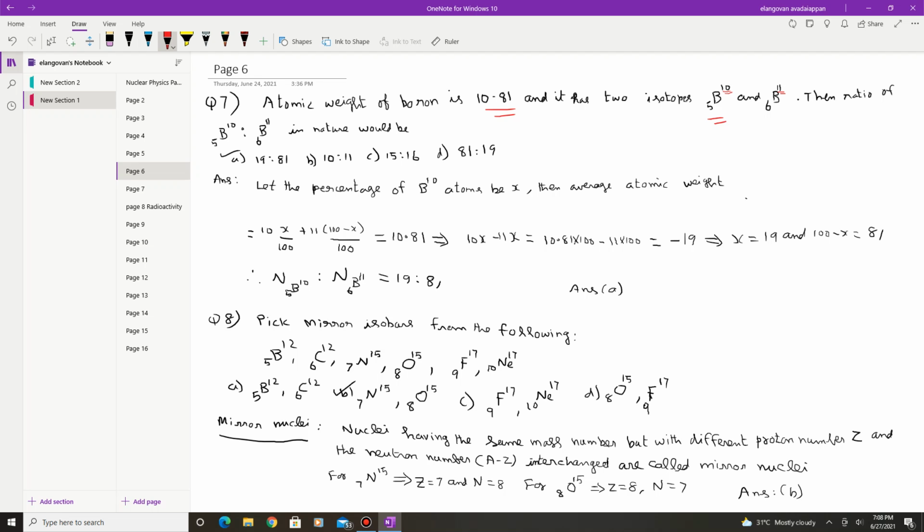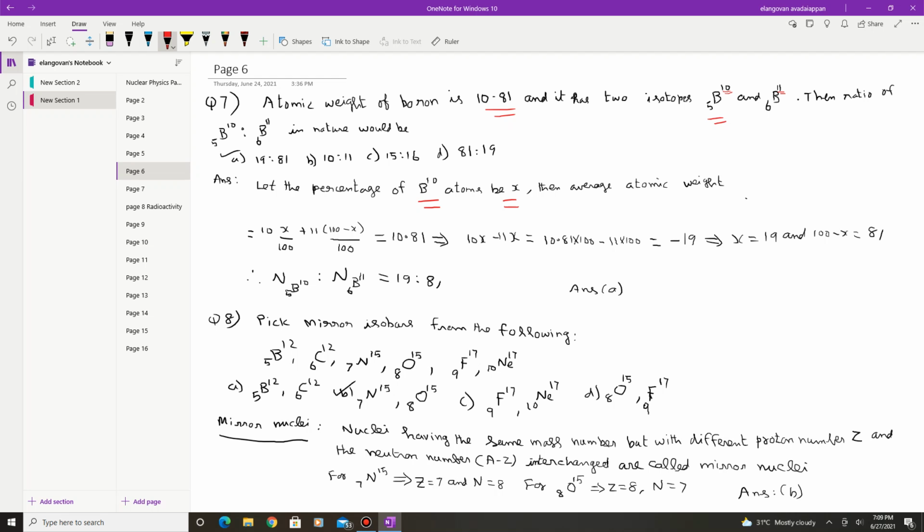Let the percentage of boron-10 be x. So x is the percentage of this boron, and the average atomic weight can be calculated. If x is the percentage of boron-10, then 100 minus x will be the percentage of boron-11.